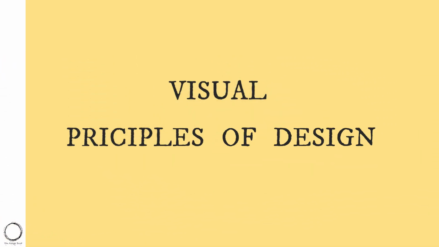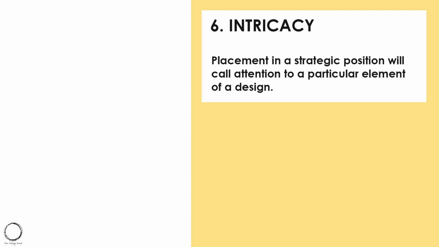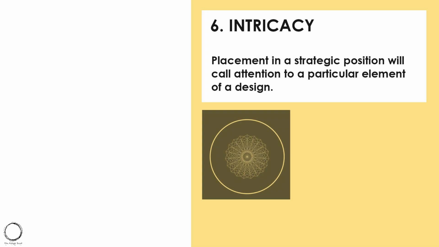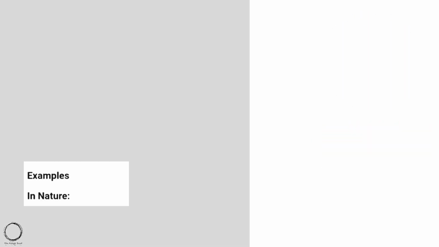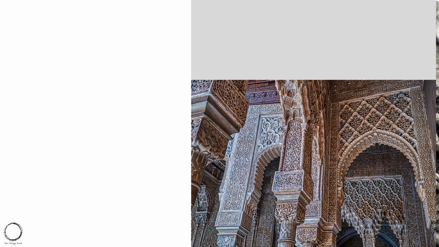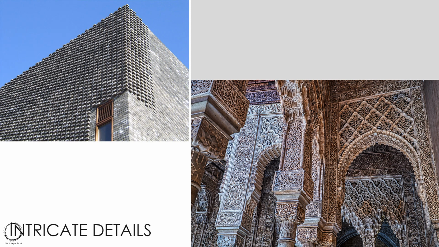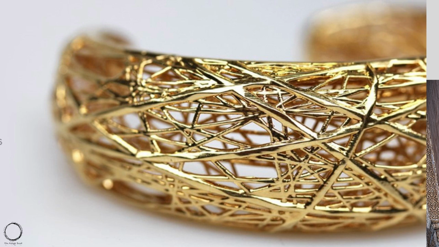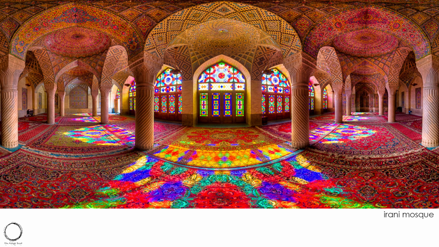Moving ahead are some visual design principles. Starting with intricacy, placement in a strategic position will call attention to a particular element of a design. Another word for which is complexity, like you can see above with a simple example of letter F repeating and rotating to create this intricate form. Also, visual principles are all derived from nature, and here are some examples showing intricacy, like the spider web or roots of trees, while intricacy in architecture looks like these detailings and complex structures, and the best way to link intricacy is to jewelry design. And an example for intricacy in architecture is the Irani mosque.